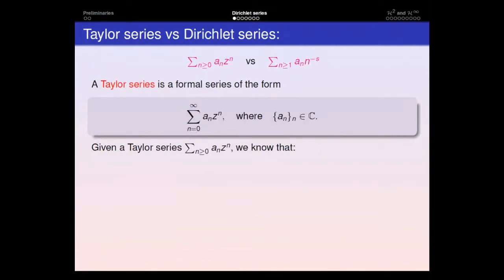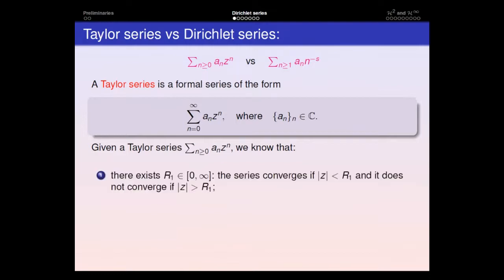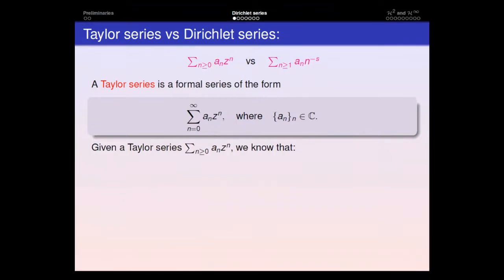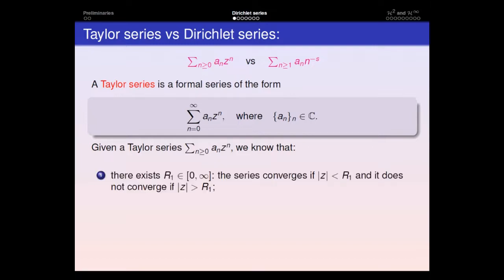Okay, so let me just recall some basic notions about Taylor series, which are well known to all of you. A Taylor series is simply a formal series where we're considering this power series, the sum of a_n times z to the n, where a_n is just a sequence of complex numbers. Given a formal series of this kind, we know the existence of a value R1, between 0 and infinity.